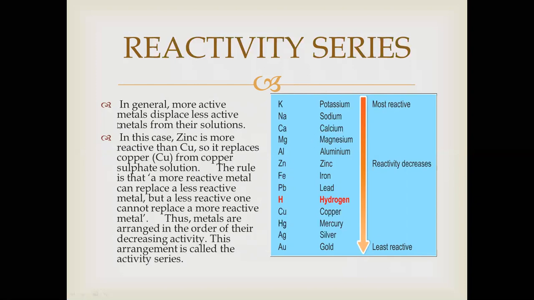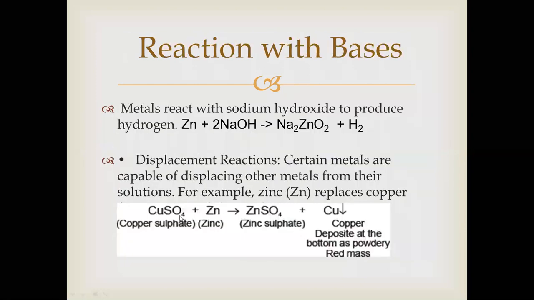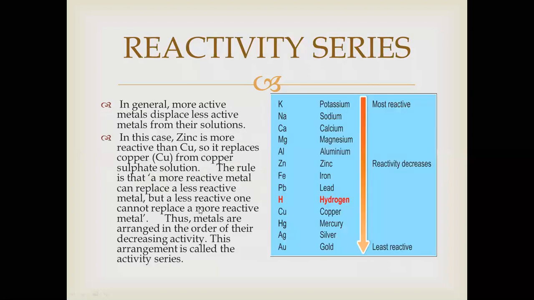sulfate. So in general, a more active metal displaces a less active metal from their solution. In the previous reaction, what we learned, copper sulfate plus zinc: zinc is more reactive, copper is less reactive according to the reactivity series. So the zinc displaces copper from the copper sulfate solution. In this case, zinc is more reactive than copper, so it replaces copper from the copper sulfate solution.